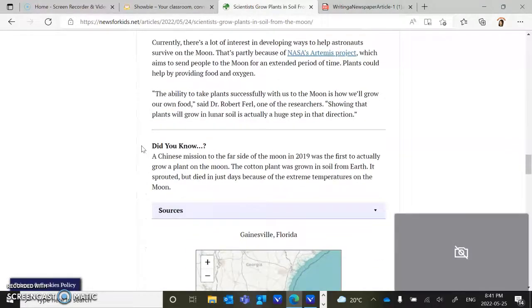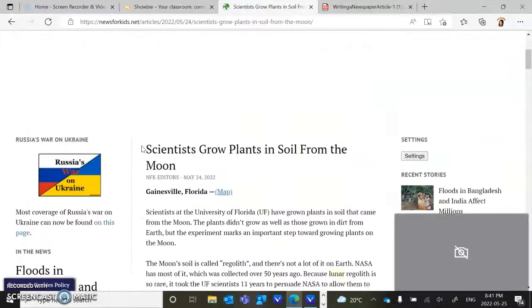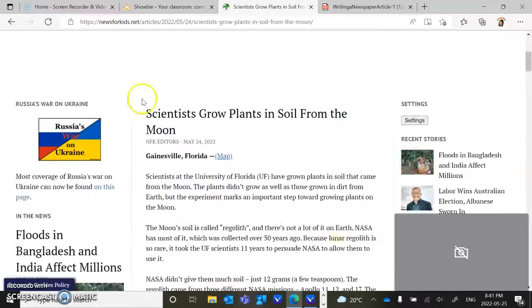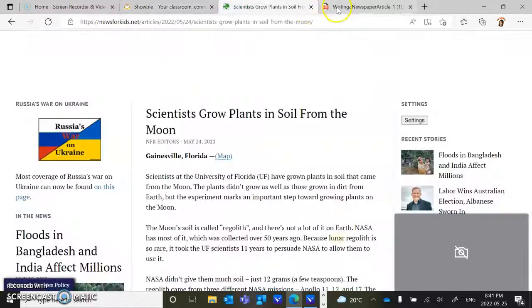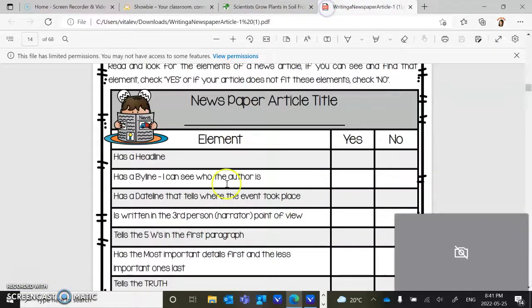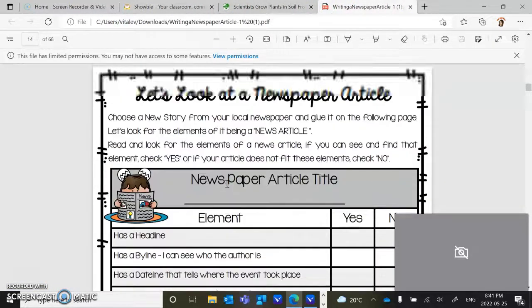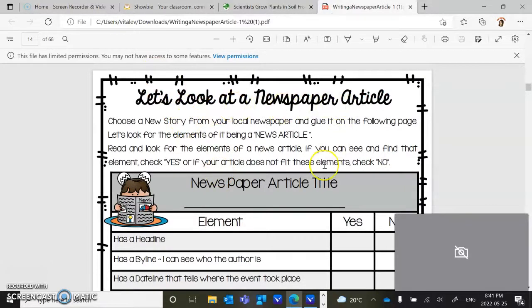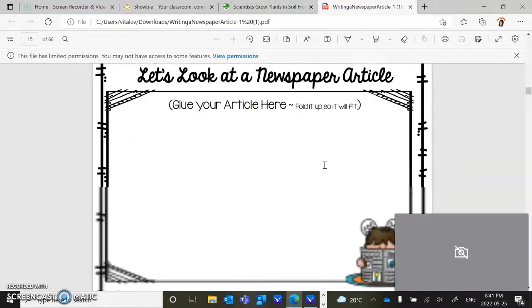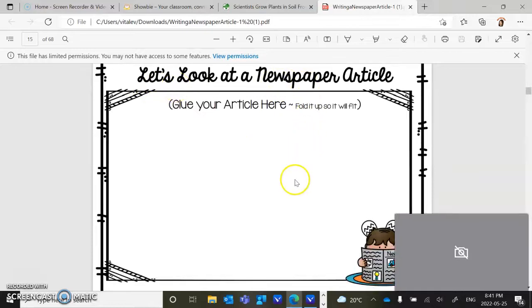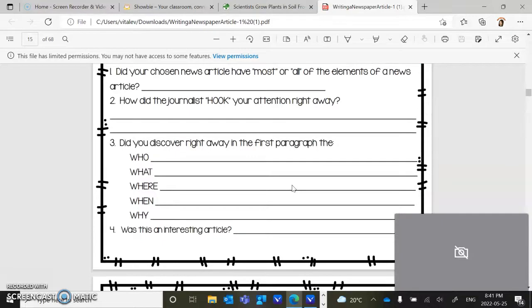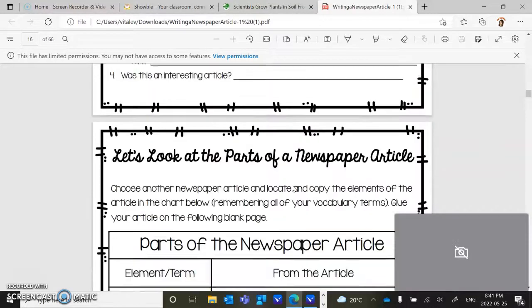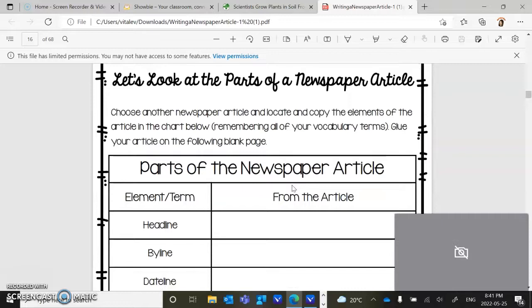So that's the end of the article. Again, this article that Miss Vitale just read, you will have to complete in your red do-a-tang this page here. It's called Let's Look at a Newspaper Article. These questions here. Once you have finished that, boys and girls, you get to do the following page by choosing your own newspaper article.